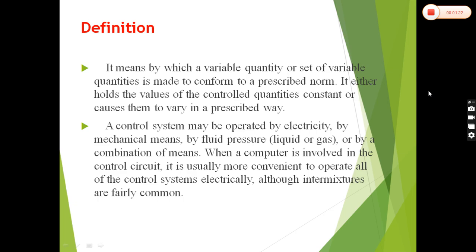A control system may be operated by electricity, by mechanical means, by fluid pressures like liquids or gases, or by a combination of means. When a computer is involved in the control circuit, it is usually more convenient to operate all control systems electrically.